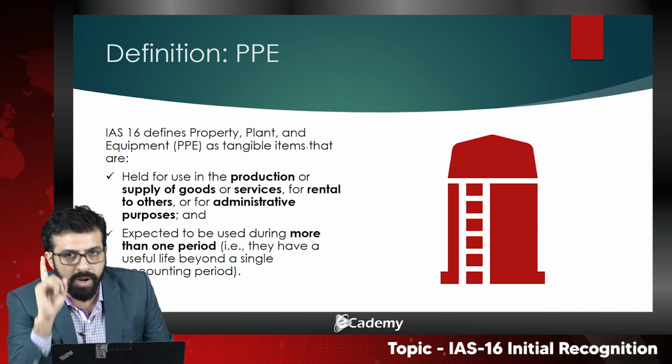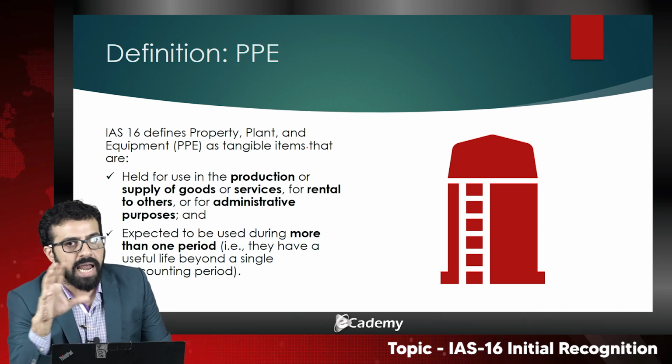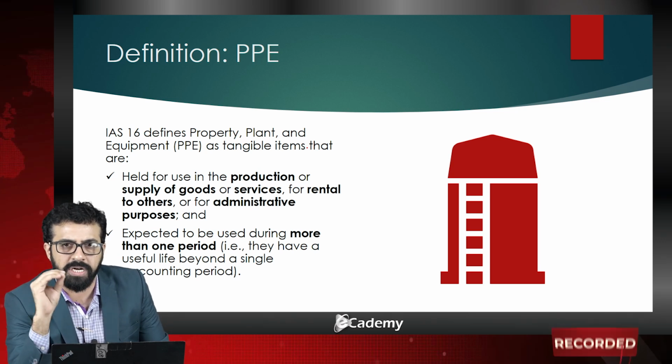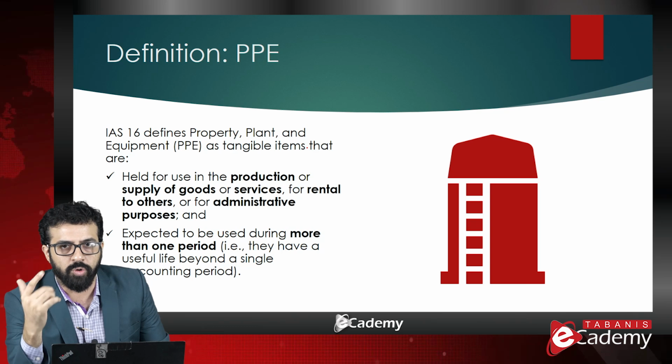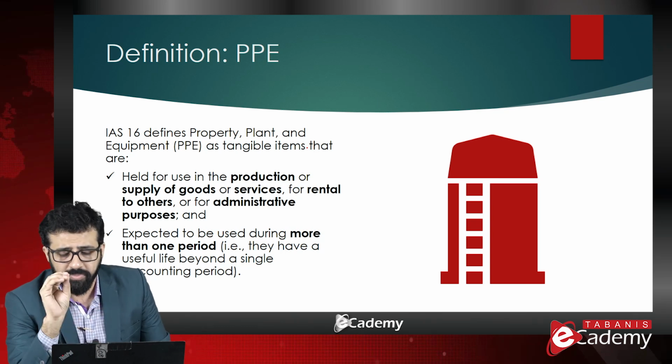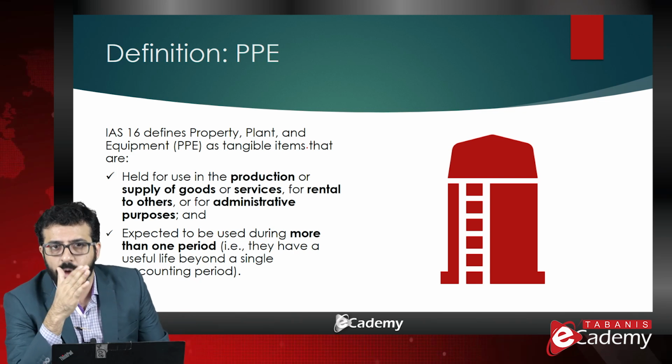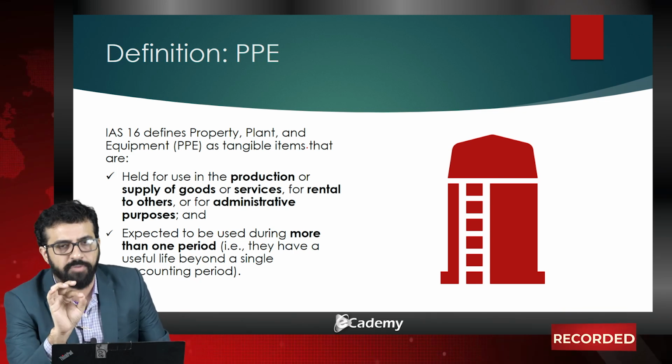So again, a textile company purchases a weaving machine to produce fabric, and that weaving machine is the property, plant and equipment, an asset for that company.